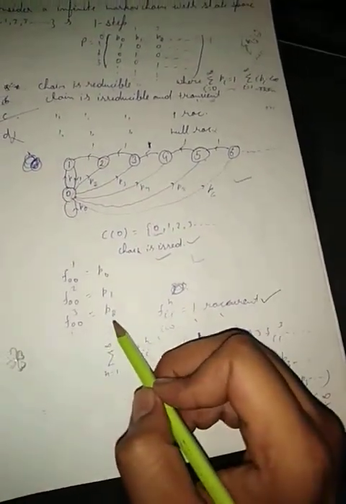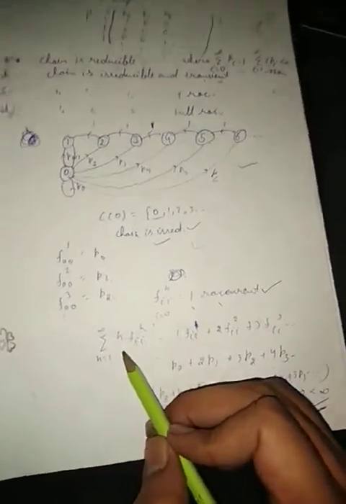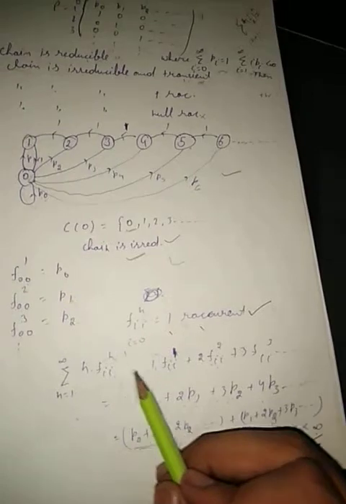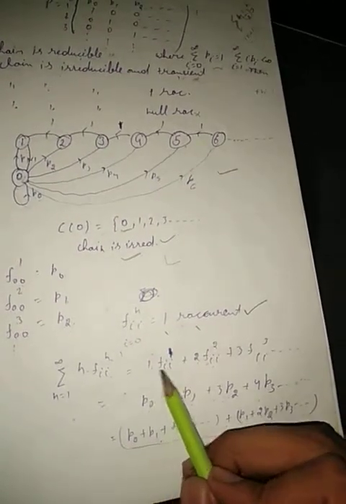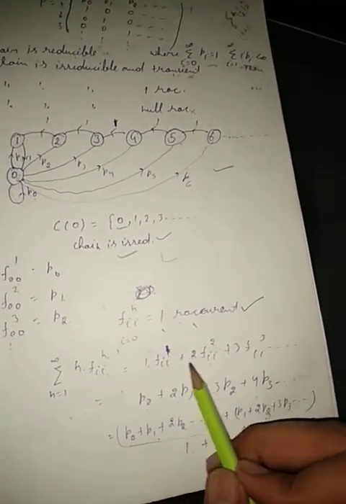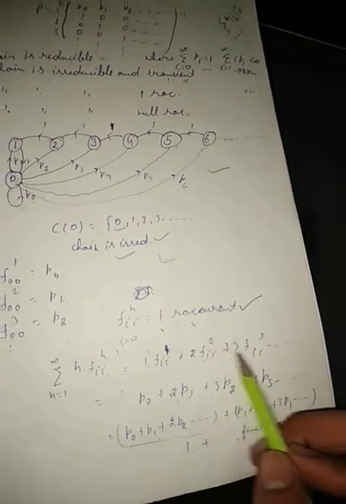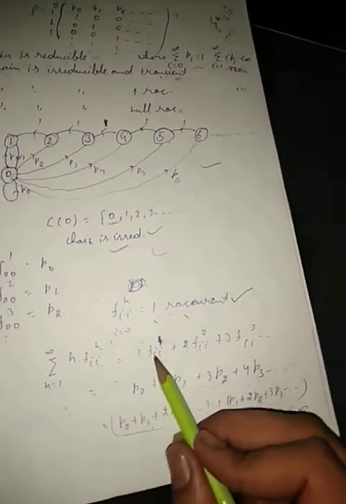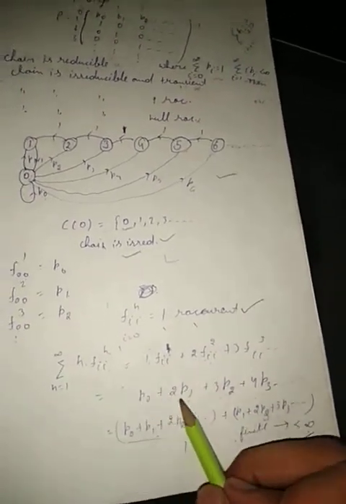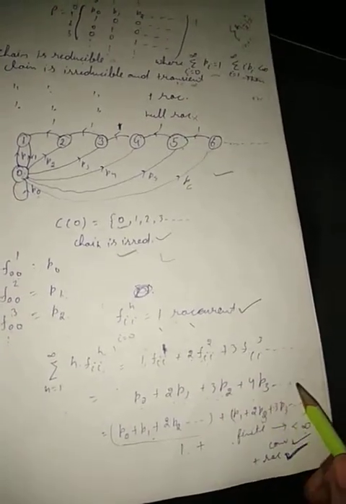Similarly we get P3, P4, P5. Now we check summation n into fii power n, which is 1 into f00 power 1 plus 2 f00 power 2, meaning P0 plus 2 P1 plus 3 P2 plus 4 P3.